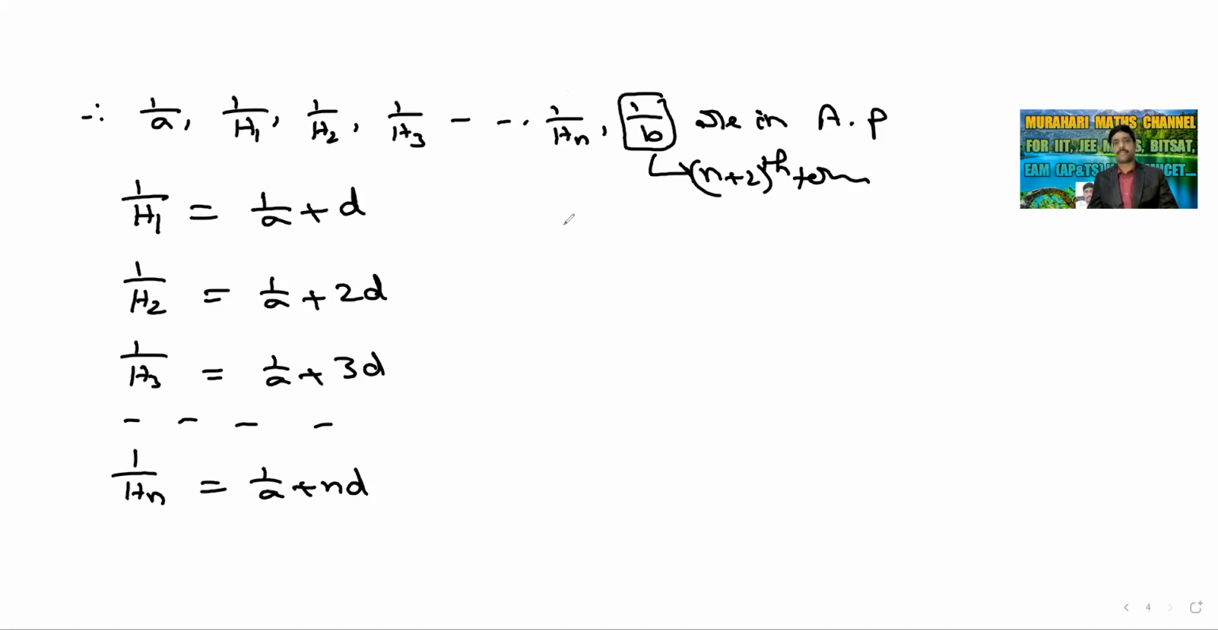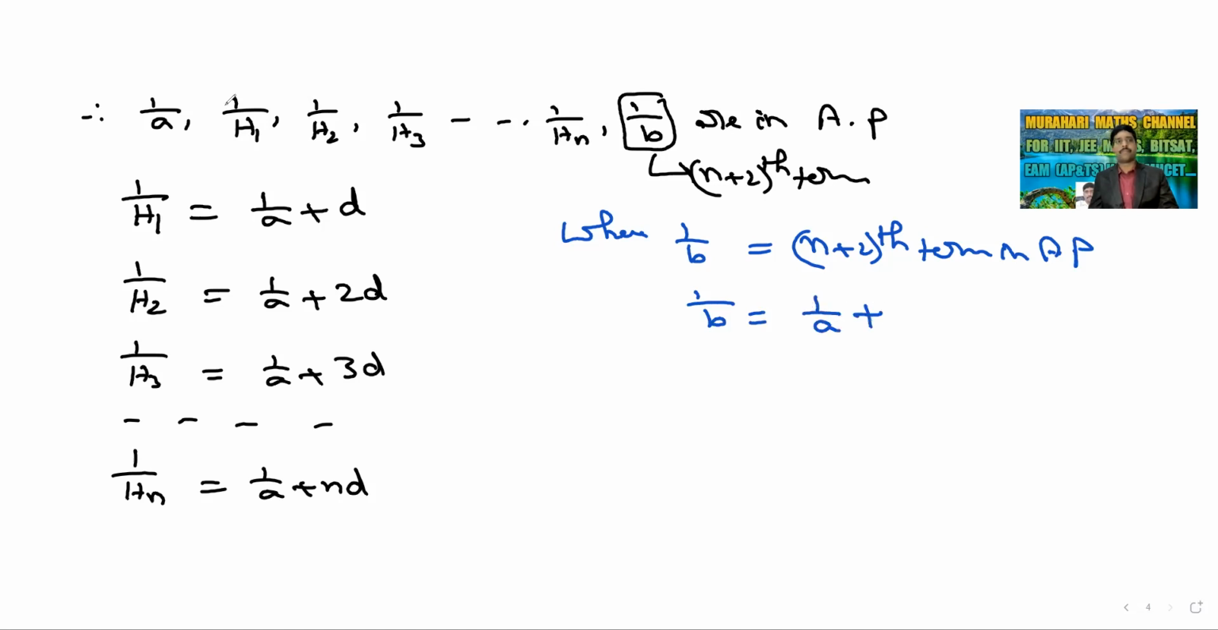Where 1 by B is the n plus 2th term in the AP. So what is the formula? 1 by A is the first term. 1 by B is equal to 1 by A plus n plus 2 minus 1 into D.